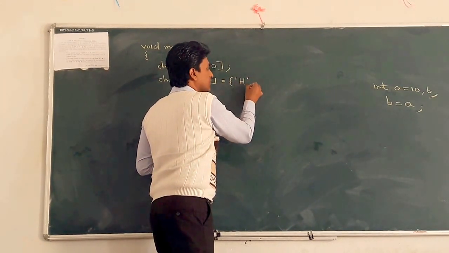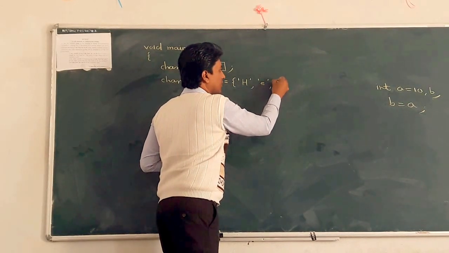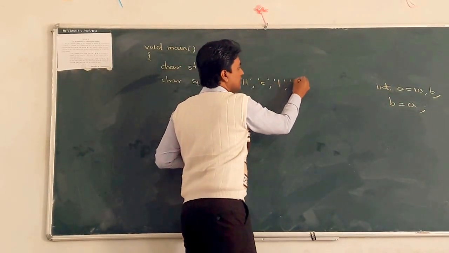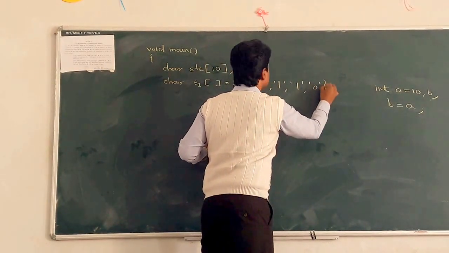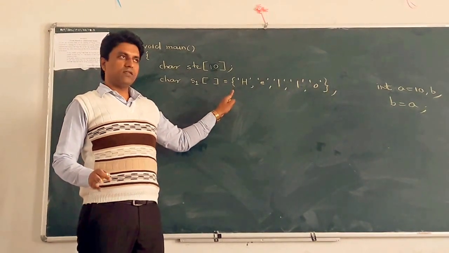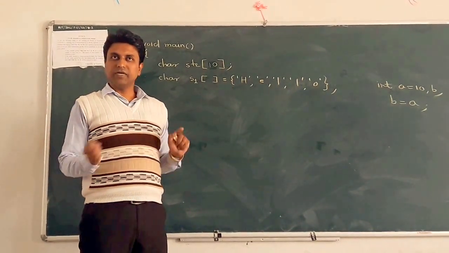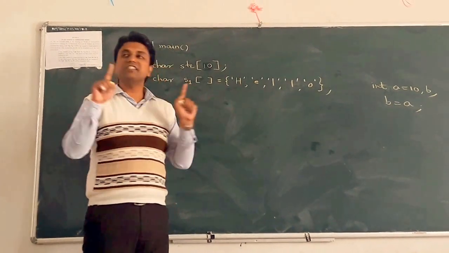So 'H', 'E', 'L', in single quotes. Then the curly bracket is complete. This is an array similar to an integer array, but in an integer array we just mention the integer numbers, not single quotes.